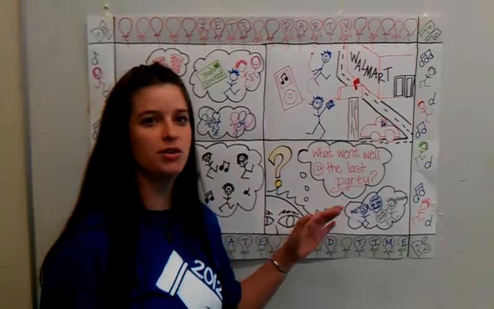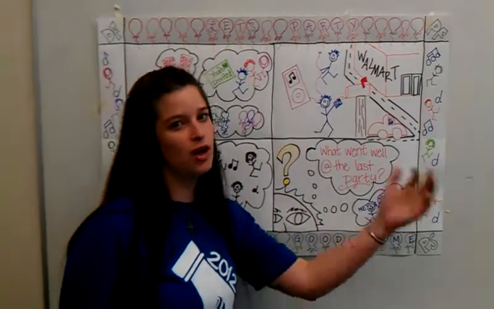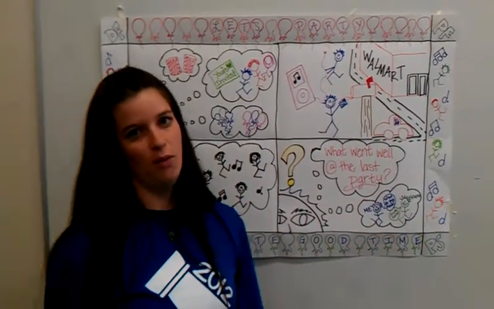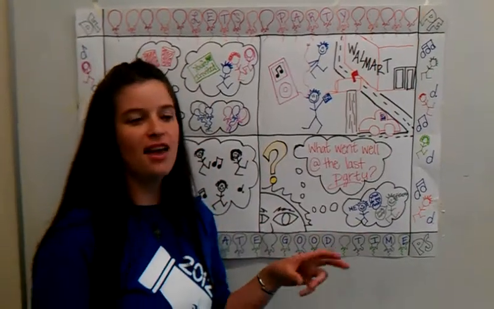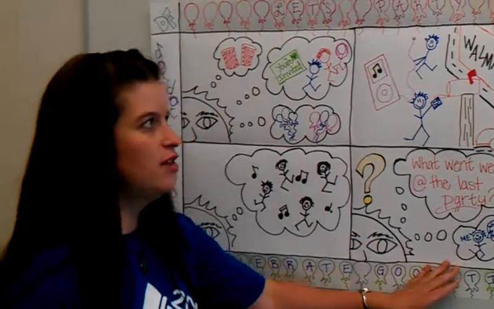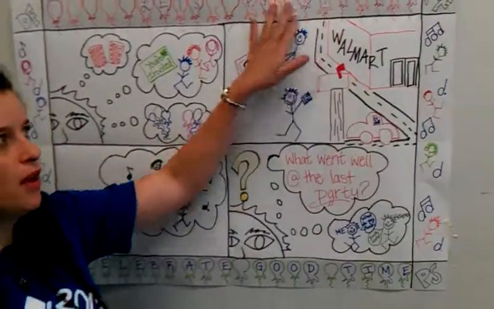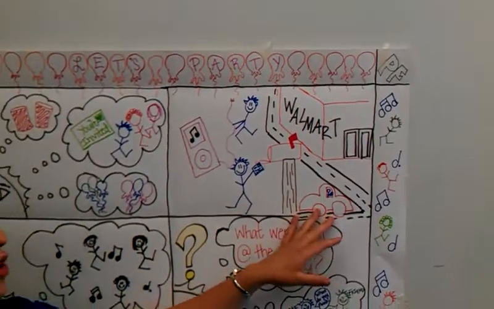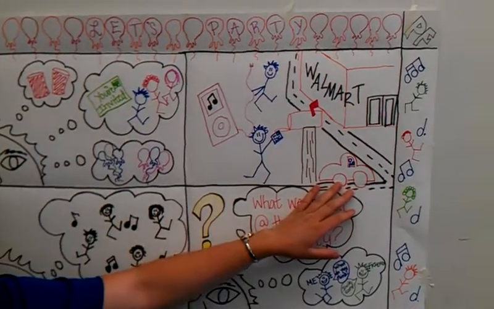So I'm going to go over to my friends and I'm going to say, hey, we're trying to plan a party. What's something that went well for you? And then in this dialogue and discussion, we're going to come up with some great ideas for our party. Then we're going to begin to shape this knowledge and begin to do something with it. This is our procedural knowledge of form.